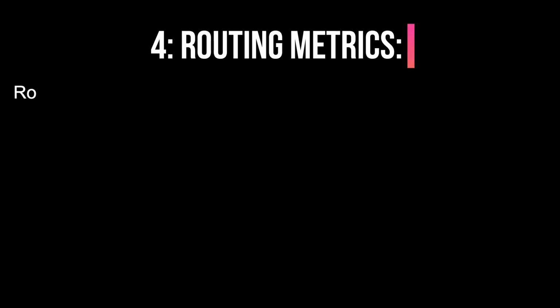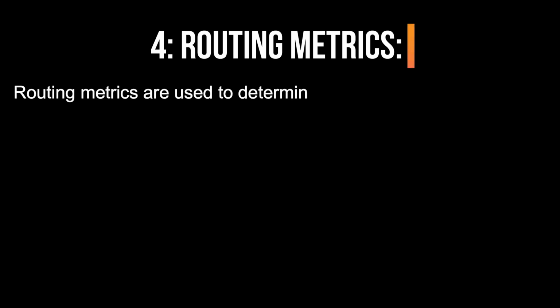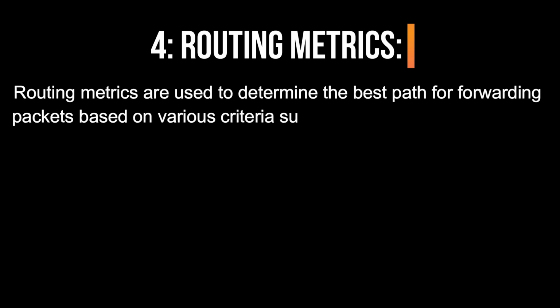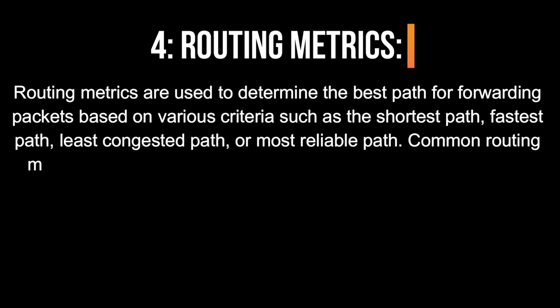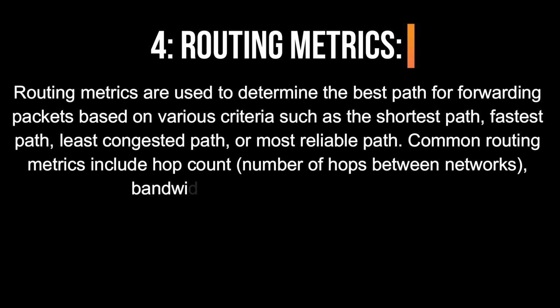4. Routing metrics. Routing metrics are used to determine the best path for forwarding packets based on various criteria such as the shortest path, fastest path, least congested path, or most reliable path. Common routing metrics include hop count, number of hops between networks, bandwidth, delay, reliability, and cost.